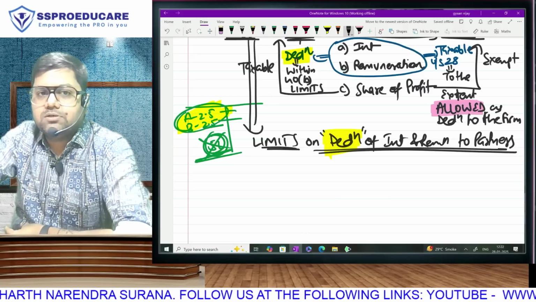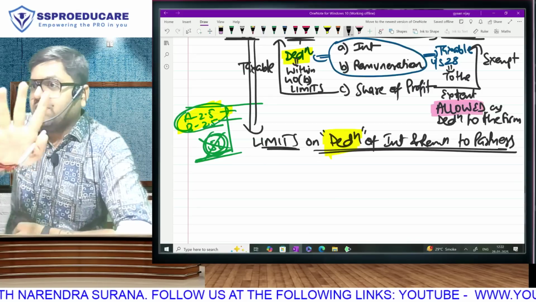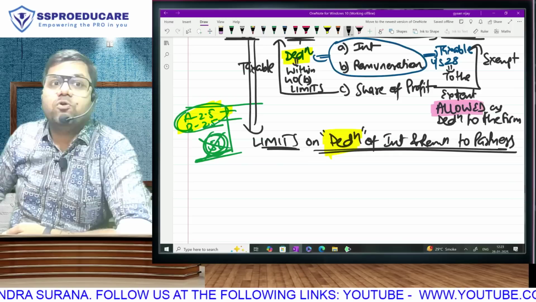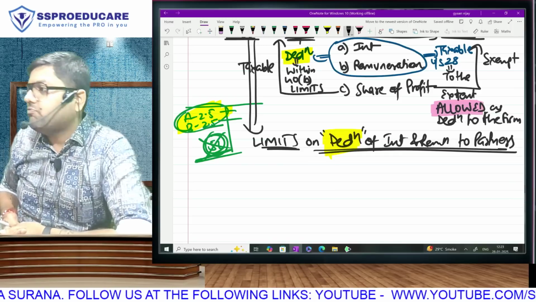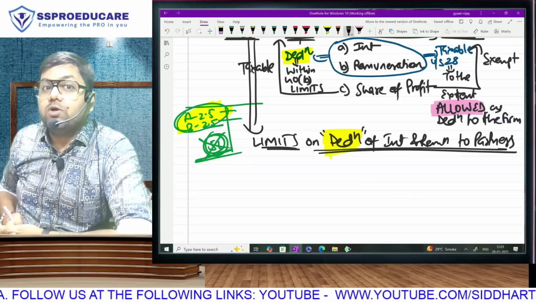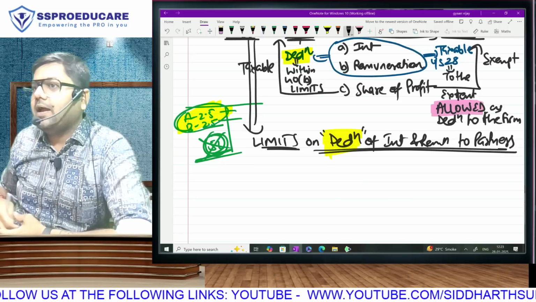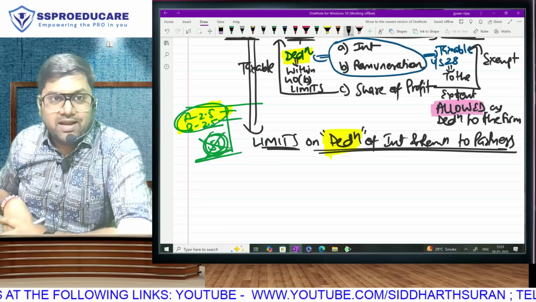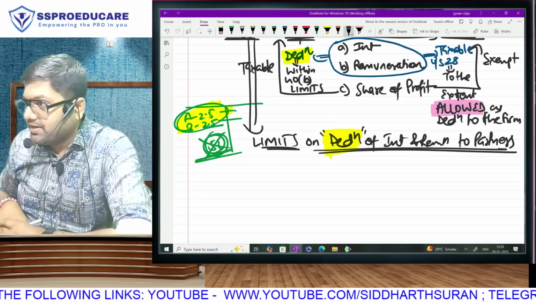Firm has paid how much? 5. First you have to learn the limits, because without knowing the limits you won't get your answer of 4 lakh. Let us assume you've learned the limits and your answer is 4 lakh. So what is the allowed deduction of the firm? But the firm has paid 5. So in the computation of the firm, add less, no effect with the amount. Add 1 lakh, disallow the excess. Till this we had completed.